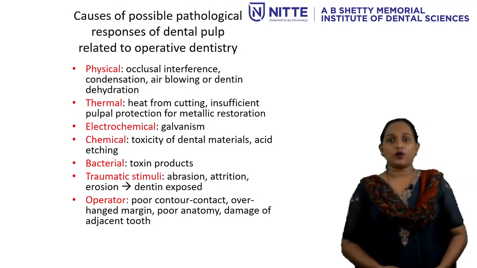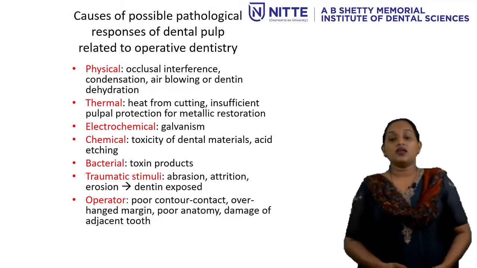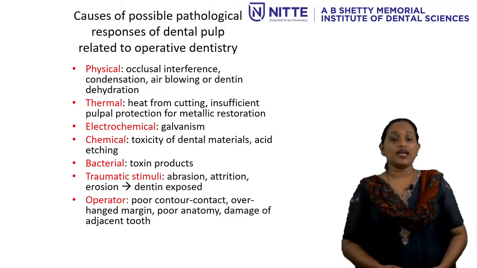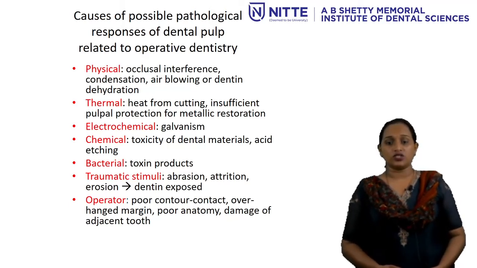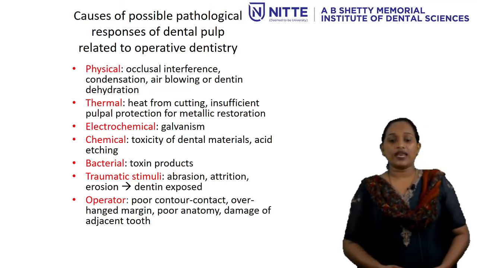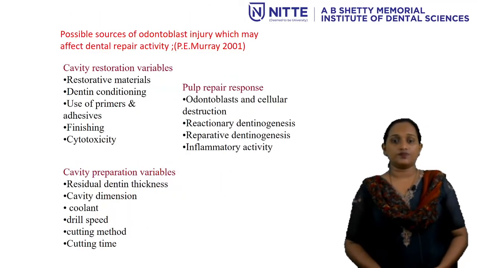Then comes the toxic products which are produced by various bacteria present on the tooth surface, and traumatic stimuli like abrasion, attrition, erosion, mainly because of the exposed dentine, and the operator induced, that is mainly the poor contour and contact, overhanging margins of restorations, poor anatomy, damage of adjacent tooth.